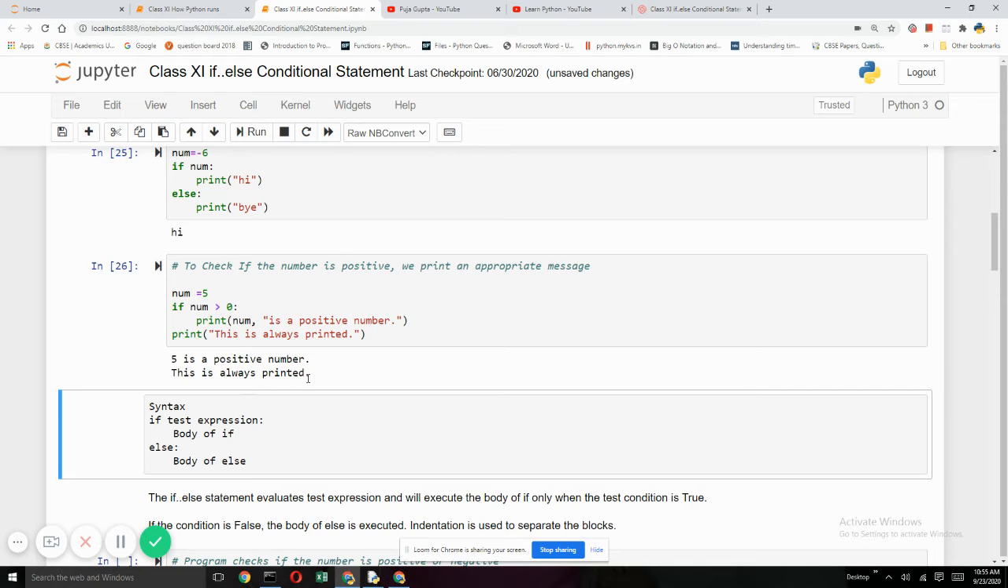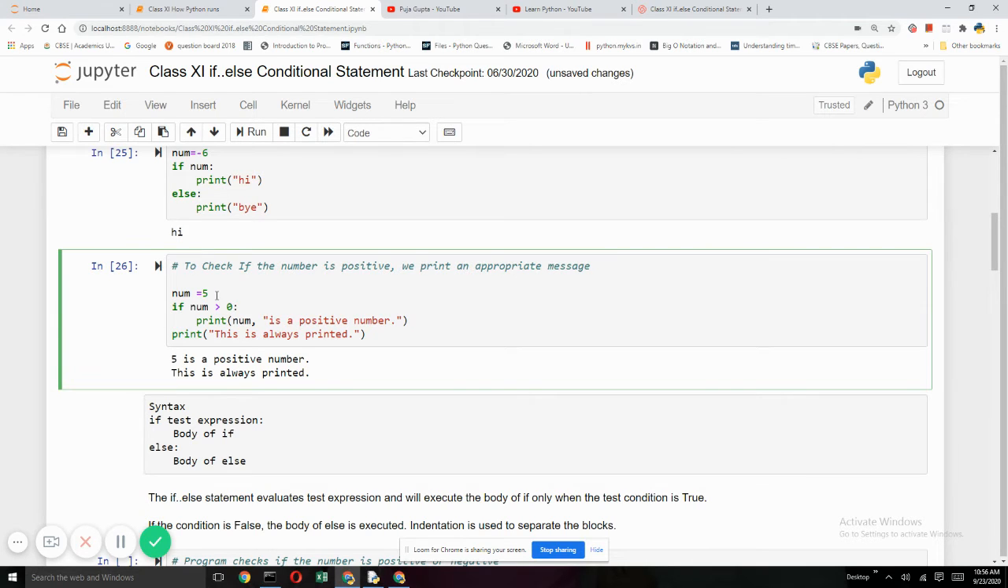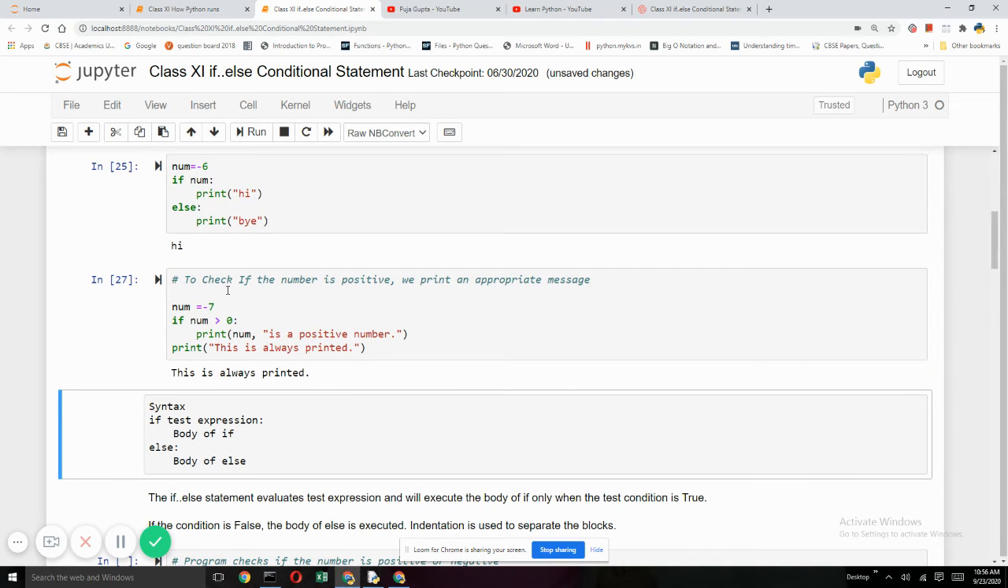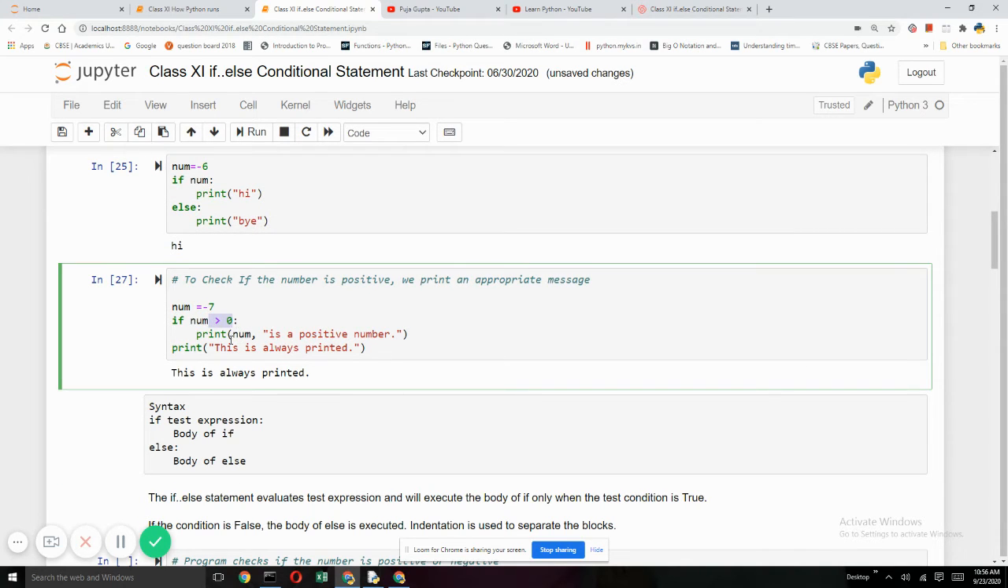This is always printed. Now let me change it to -7. So here -7 is not greater than 0, so the control will not go here. This if condition does not have any else, so nothing will be executed when this condition is false. So the control will straight away come and say this is always printed.